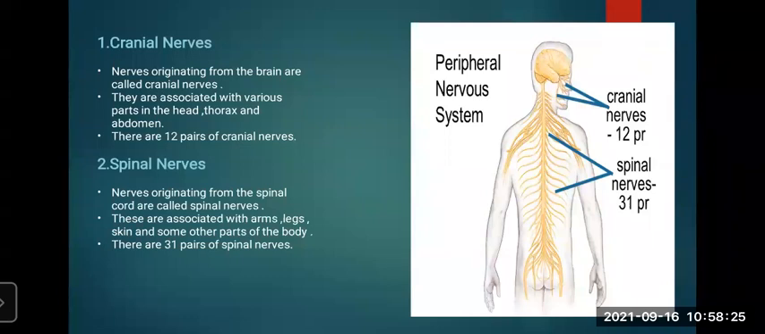So understood by this that the PNS, the peripheral nervous system, is originating from the central nervous system. It includes the brain and spinal cord. The nerves originating from the brain are called cranial nerves. They are 12 pairs and are associated with the head, thorax, and abdomen. And the nerves originating from the spinal cord are called spinal nerves, associated with the arms, legs, skin, and some other parts of the body. And there are 31 pairs of spinal nerves.